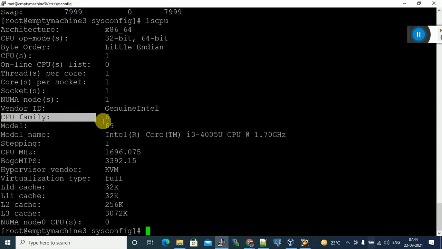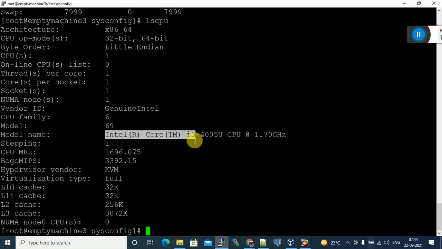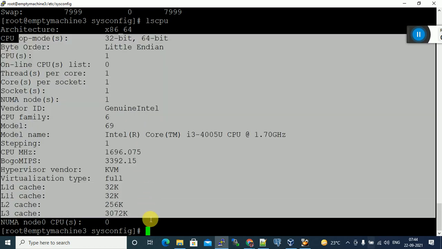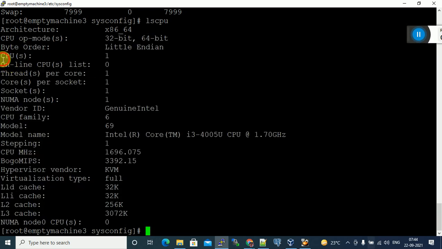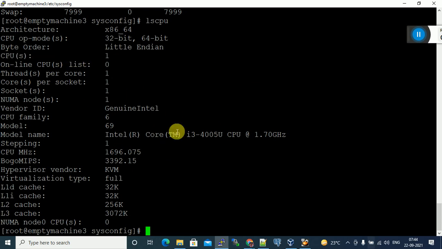CPU family, model 69, model name Intel Core i3. My main Windows system configuration is i3 only, my laptop. Out of all this, the main point we have to concern ourselves with is that only one CPU is allocated for this virtual machine.